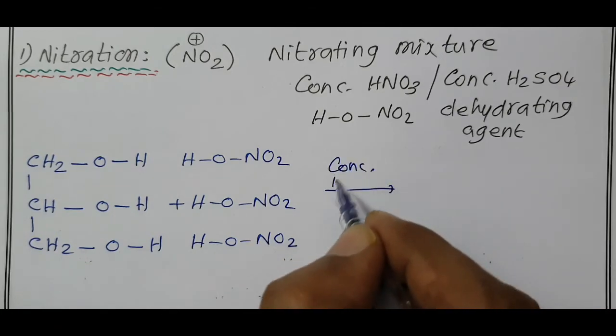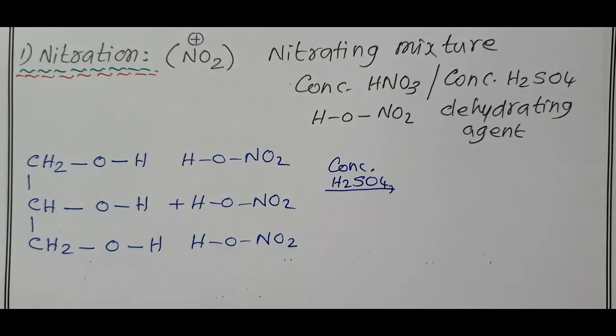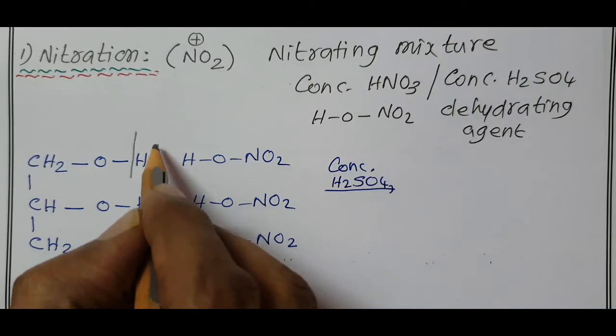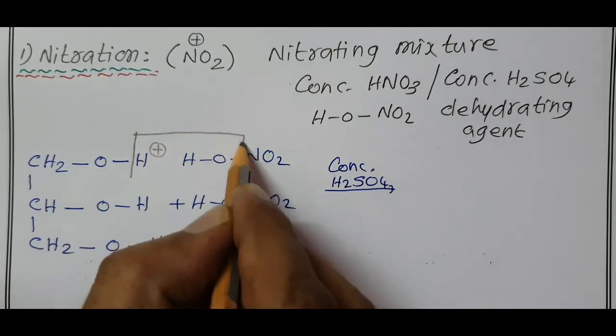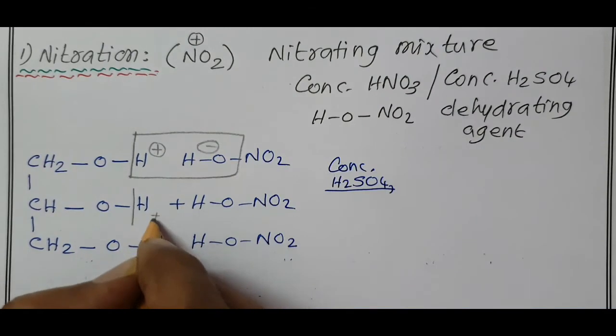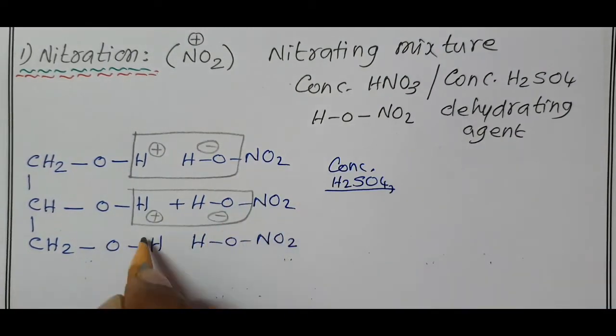It is a dehydrating agent. One H plus from glycerol and OH minus from nitric acid are removed as H2O. Like that here, one H plus and OH minus are removed as H2O, and again H plus and OH minus are removed as H2O.